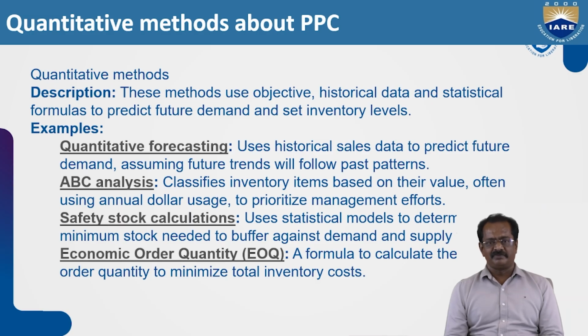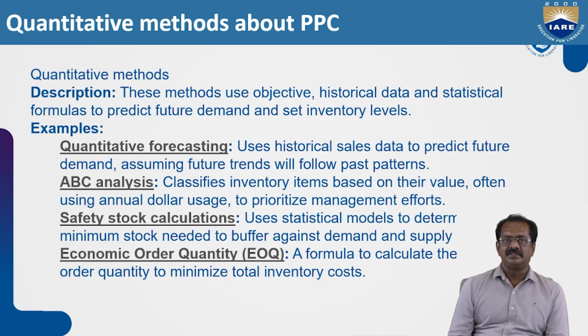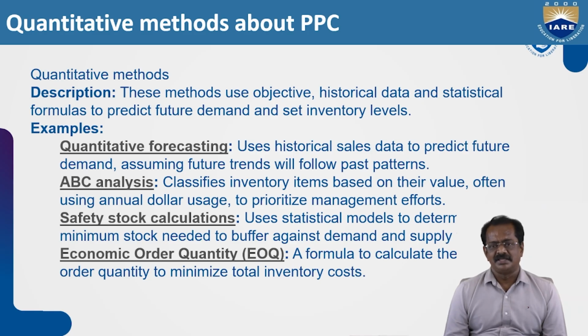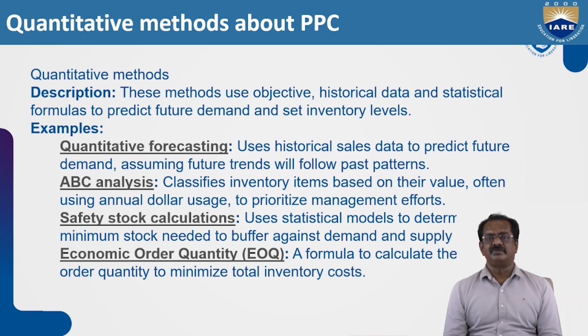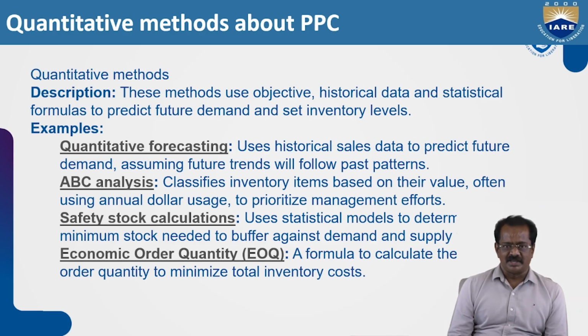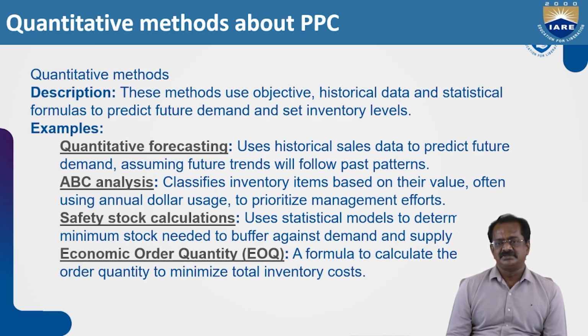So once the value falls below the buffer level, then the quantitative forecast will come into the picture and they place the order. Like that, we have ABC analysis. In the earlier case, all the material, if of uniform cost, can be followed. In ABC analysis, each item has a different value. So the company is dealing with items with different values, and then they are categorized based on the value of the items.